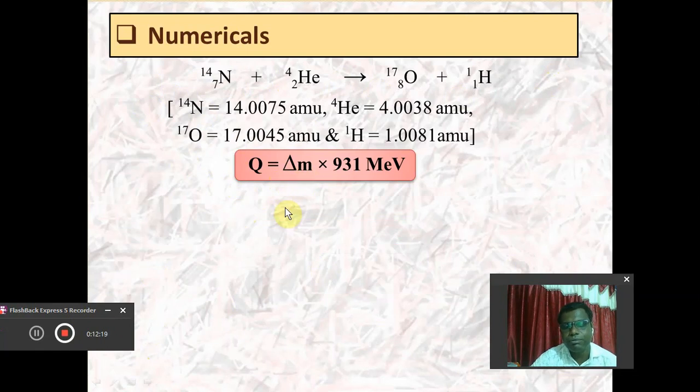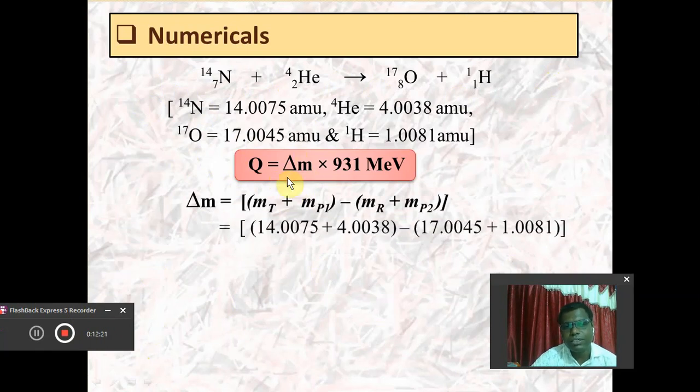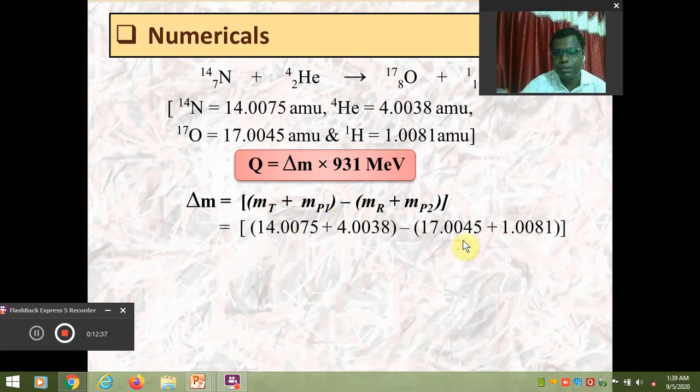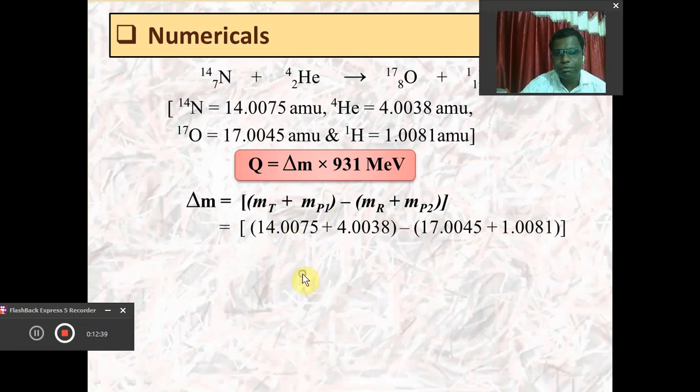For that purpose we will require the mass defect delta M, and delta M can be calculated with the help of the mass of target plus mass of projectile minus the mass of recoil nucleus and ejected particle. We put these values here, and after simple calculation we will get the value of delta M as minus 0.0013 atomic mass unit.